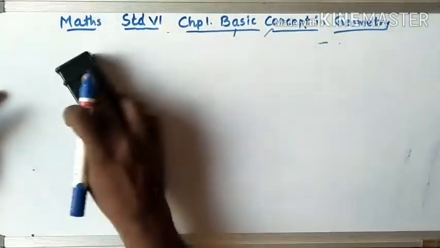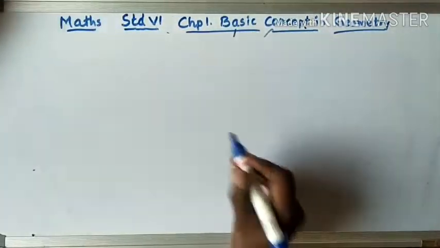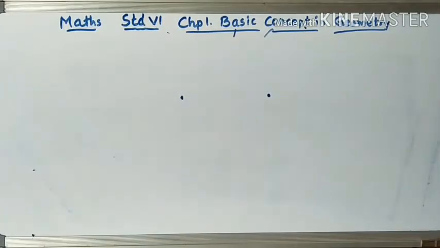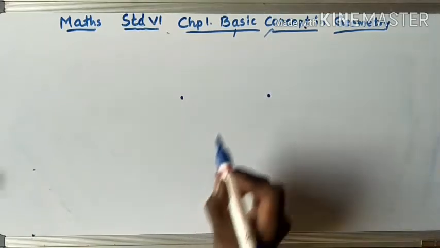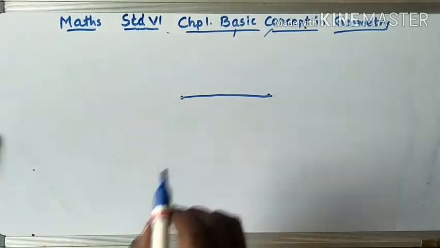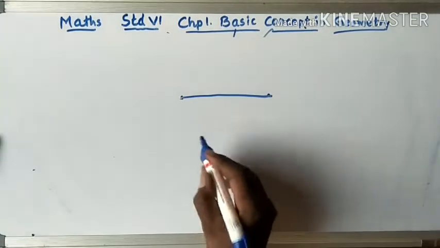Okay, one more question. How many lines can you draw with these 2 points? Join these 2 points. You can draw only one line.